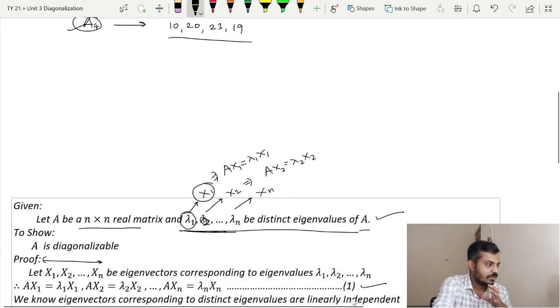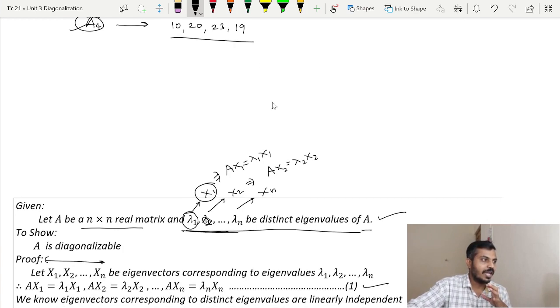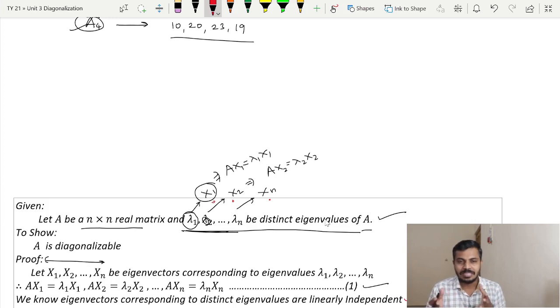Now the result that we have recalled, eigenvectors corresponding to distinct eigenvalues are linearly independent. So that is what I have written here. We know eigenvectors corresponding to distinct eigenvalues are linearly independent. Therefore what will happen? All these eigenvectors, that is x1, x2 and xn, will be linearly independent. And you know, whenever we have some linearly independent vectors of R raised to n, and if they are n, then it is a good thing, right? Because what is the result saying?